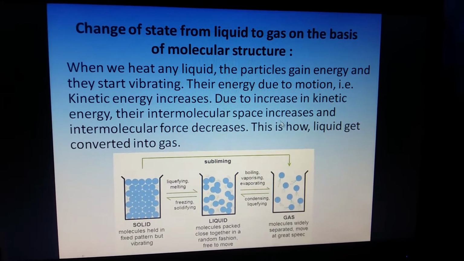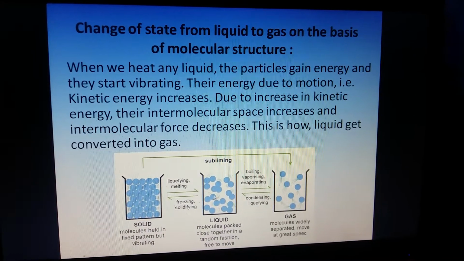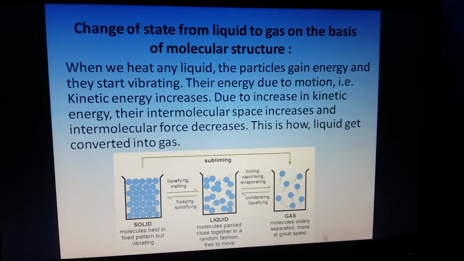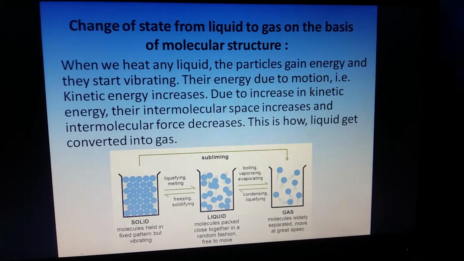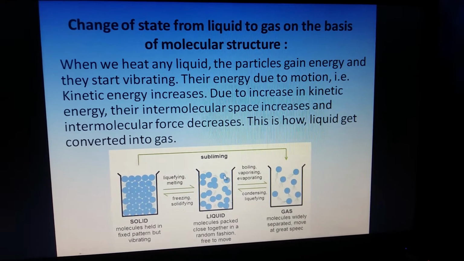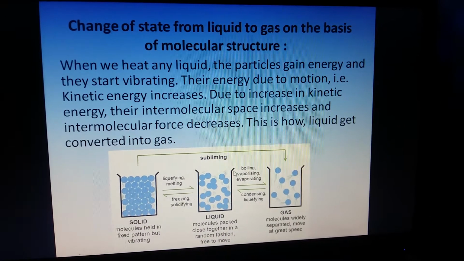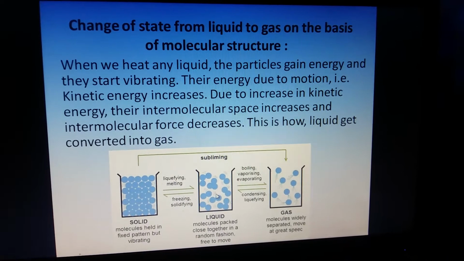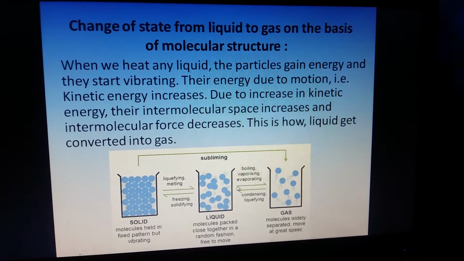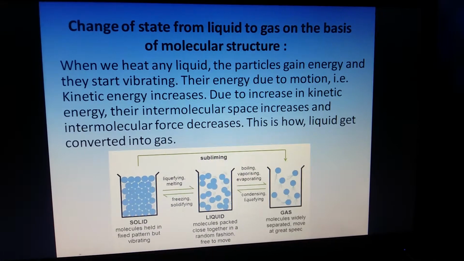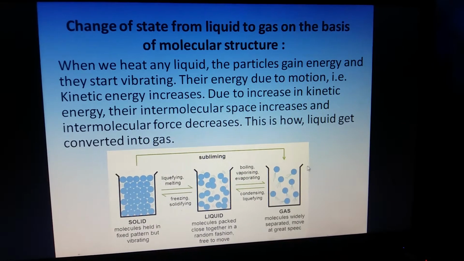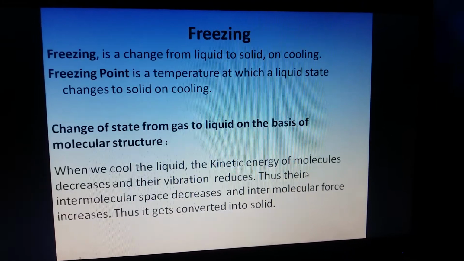And now let us see the change of state from liquid to gas at the molecular level. If we are going to heat any liquid, the particles will gain energy and start vibrating, and their kinetic energy will increase. Due to this energy their intermolecular spaces will also increase and the molecular force will decrease, and this is how the particles will move further apart and the liquid will get converted into gas.